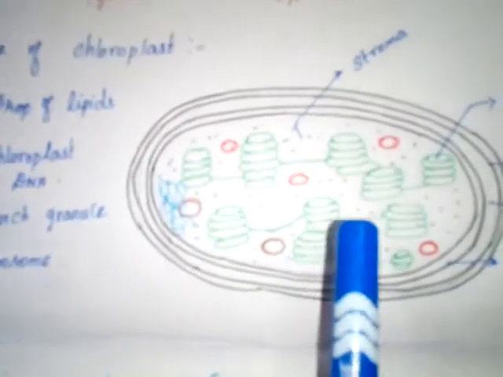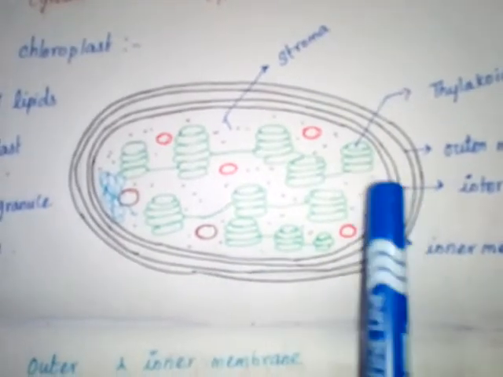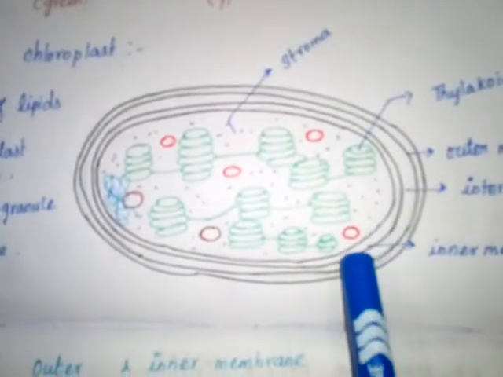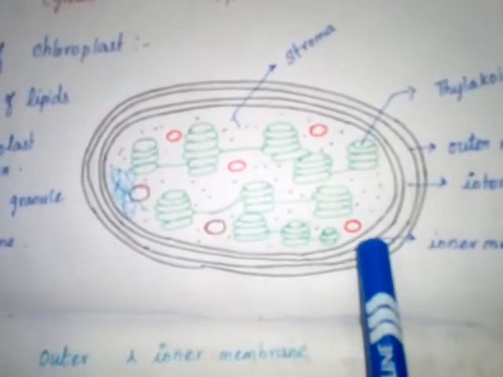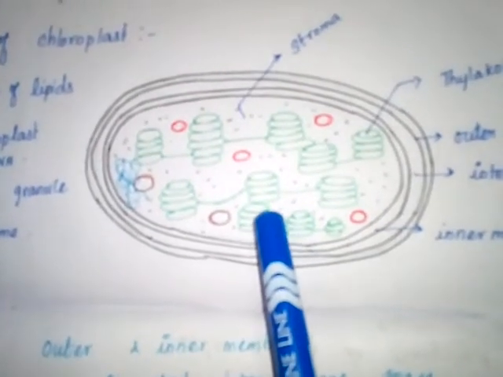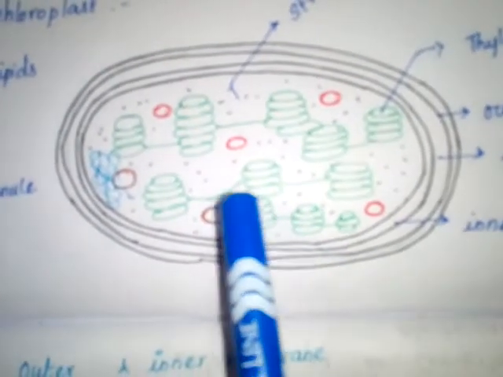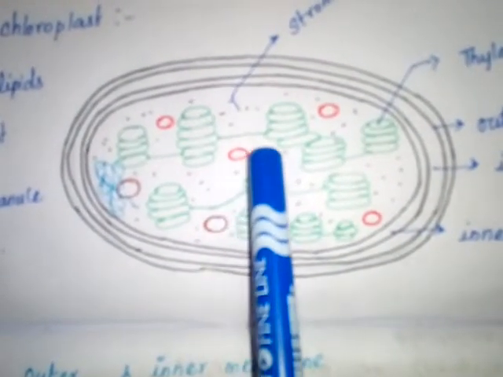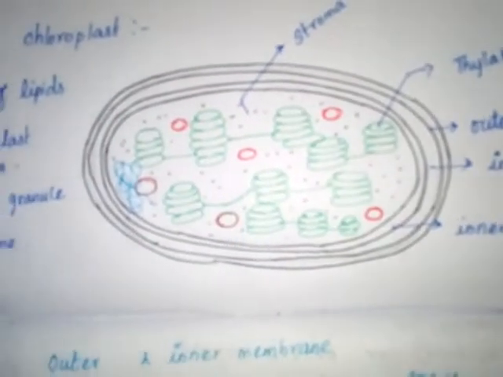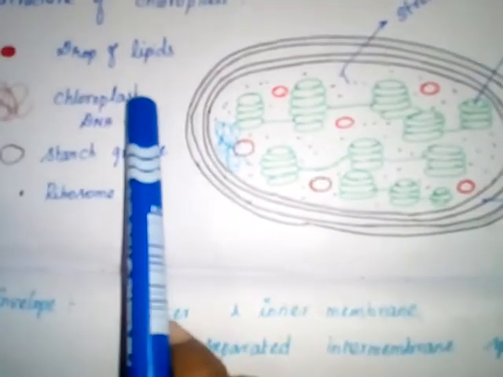See the picture. In this picture, the envelope has an outer layer and an inner layer, separated by the intermembrane space. Then the stroma. The stroma is a matrix present inside the membrane. It contains DNA and ribosomes. Ribosomes are responsible for protein synthesis. Then the chloroplast contains chloroplast DNA.